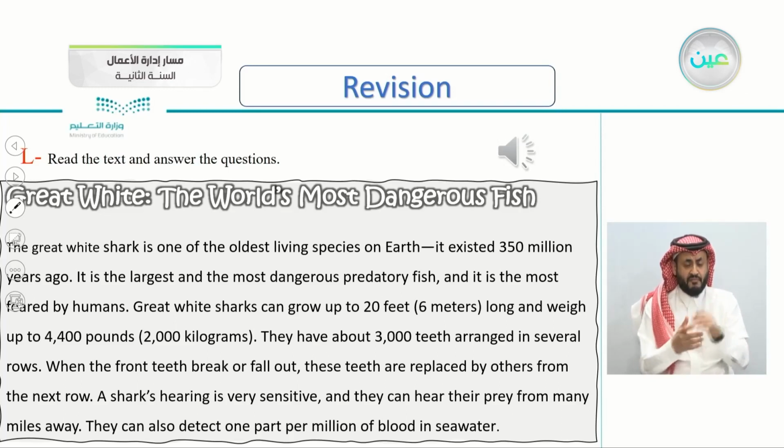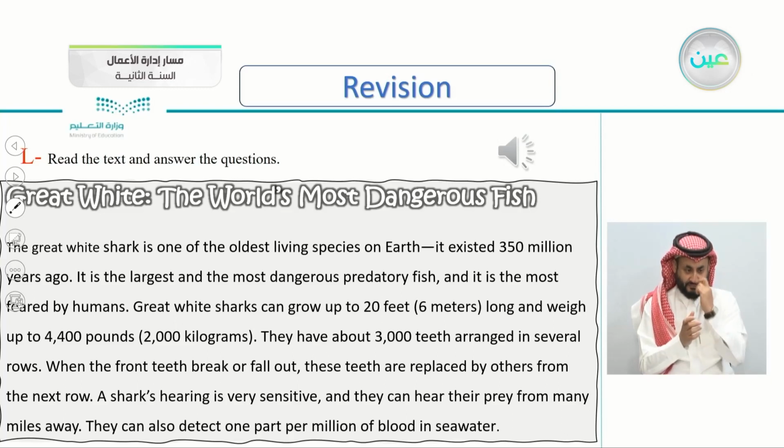Great white sharks can grow up to 20 feet, 6 meters, long and weigh up to 4,400 pounds, 2,000 kilograms. They have about 3,000 teeth arranged in several rows. When the front teeth break or fall out, these teeth are replaced by others from the next row. A shark's hearing is very sensitive, and they can hear their prey from many miles away. They can also detect 1 part per million of blood in seawater.